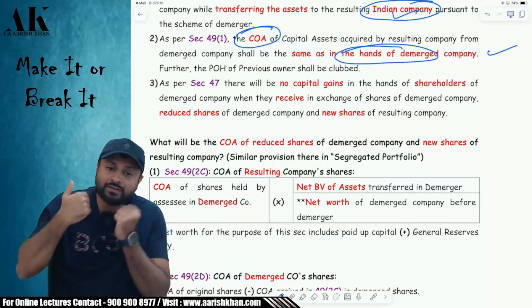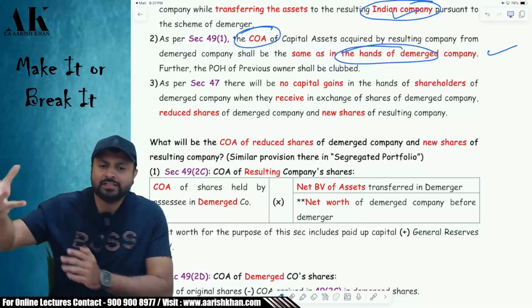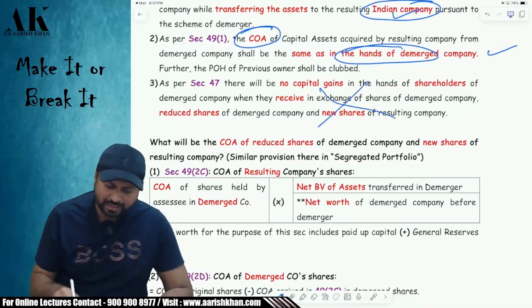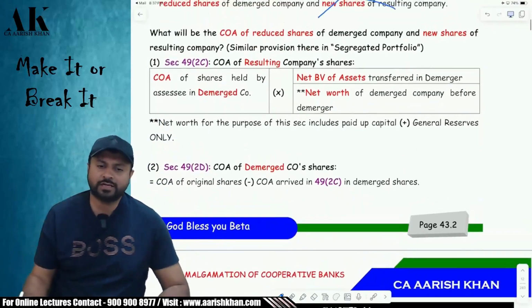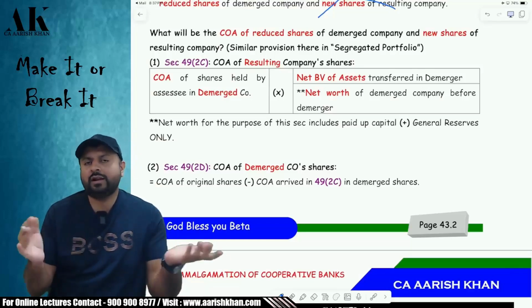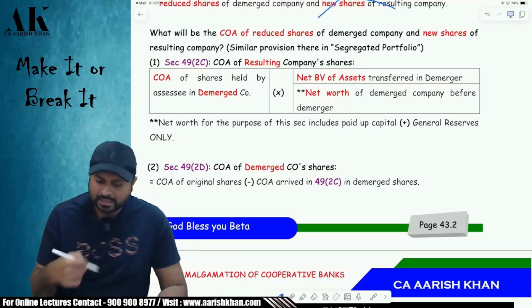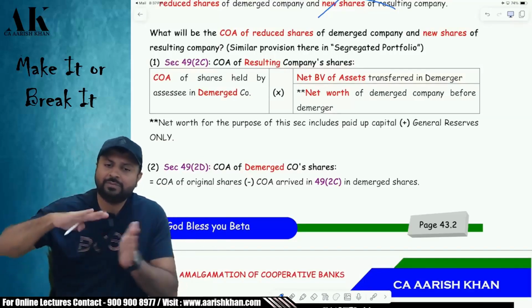So they will give the 10 rupee share and they will take, say, 3 rupee, 4 rupee old company shares and the new company shares. That is also exempt under the income tax law. So now the shareholders have 2 sets of shares. One is resulting company shares, one is demerged company shares. How will we determine the cost of acquisition of both the shares? The cost of acquisition will be segregated, bifurcated between both the shares.